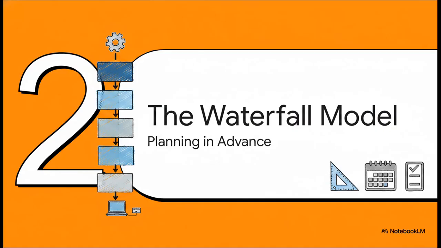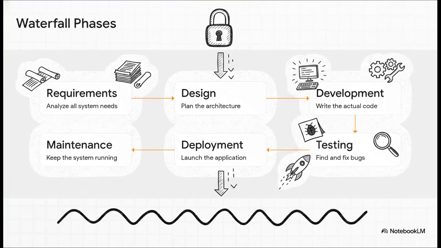Section 2. The waterfall model. Planning everything in advance. Okay, so waterfall is the oldest and arguably the most rigid software methodology out there. It is entirely defined by its strict, linear sequence. From requirements all the way down to maintenance, the fundamental rule is lockstep execution. Every single phase must be 100% completed and meticulously documented before the next one even begins. There is literally no going backward. You finalize the architecture entirely before development starts, and you absolutely finish all your code before testing begins.